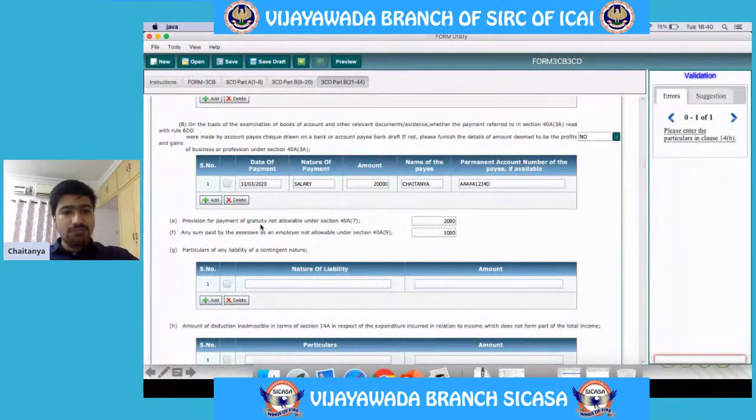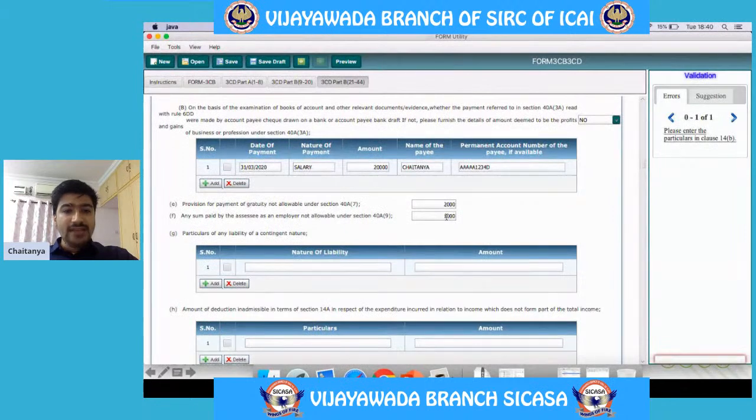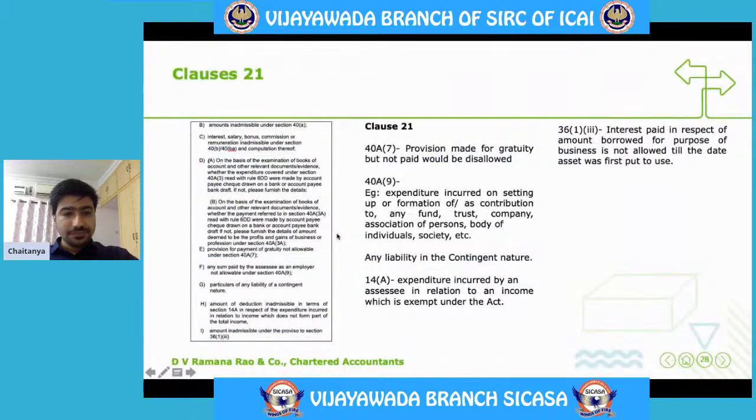Say I have a gratuity payment liability of 2000 which is not paid. That has to be mentioned here. And as I've told you, I have incurred 1000 rupees for setting up of a provident fund trust account. So that details are required to be mentioned here. Particulars of any liability of contingent nature. If there is any liability which is in the nature of contingency, that has to be mentioned here.